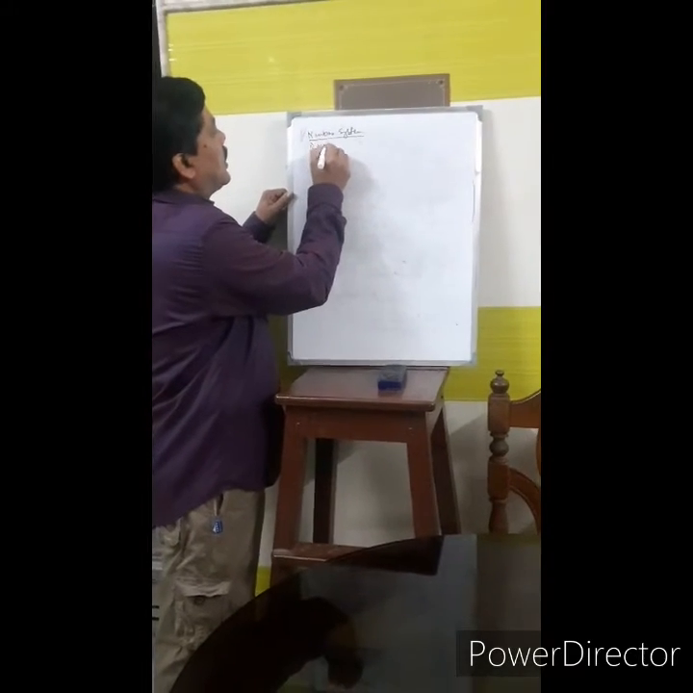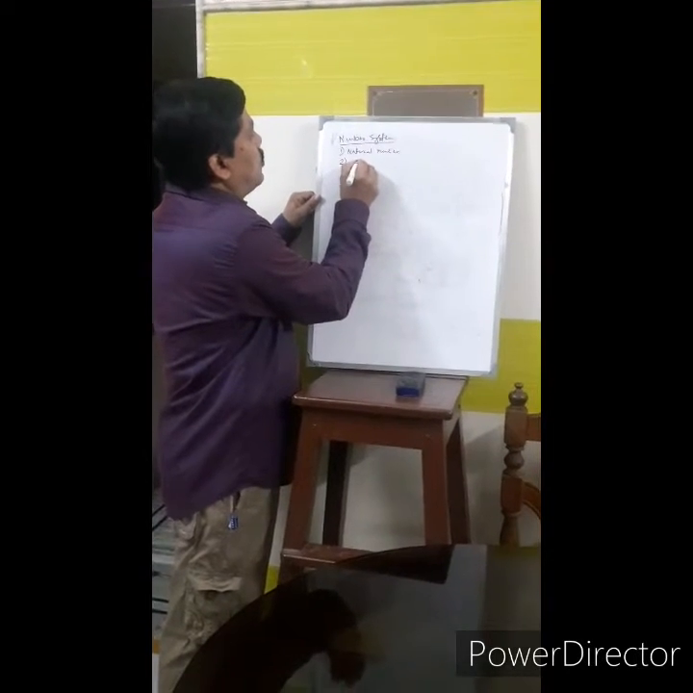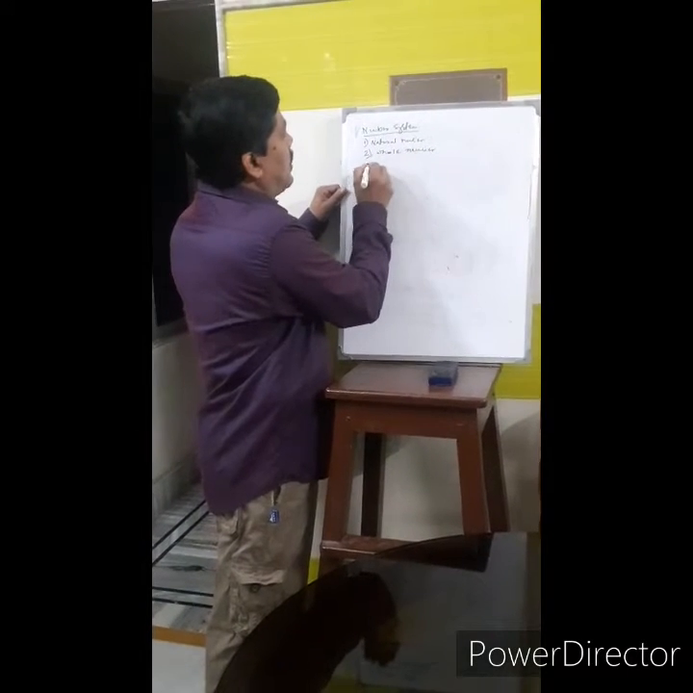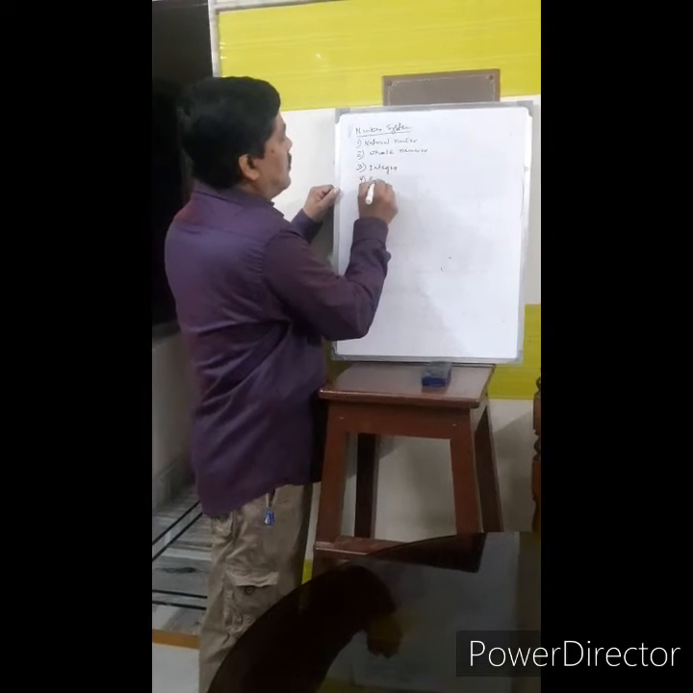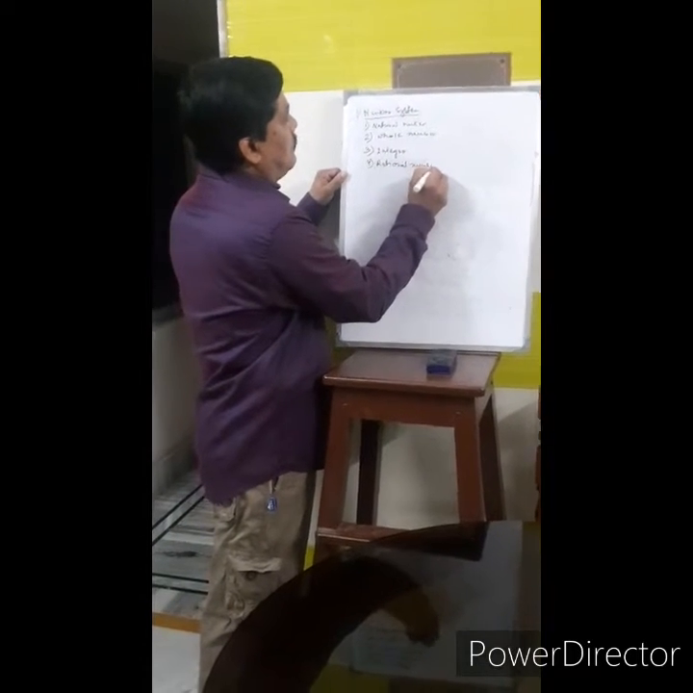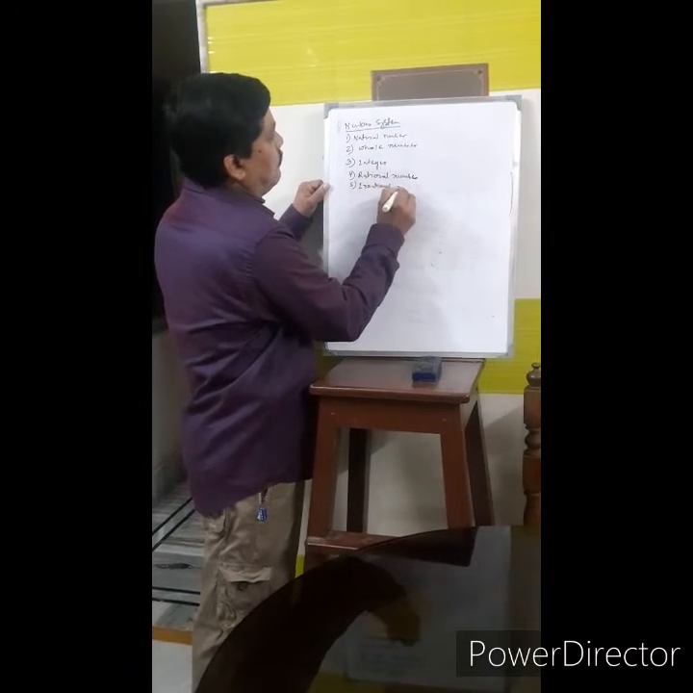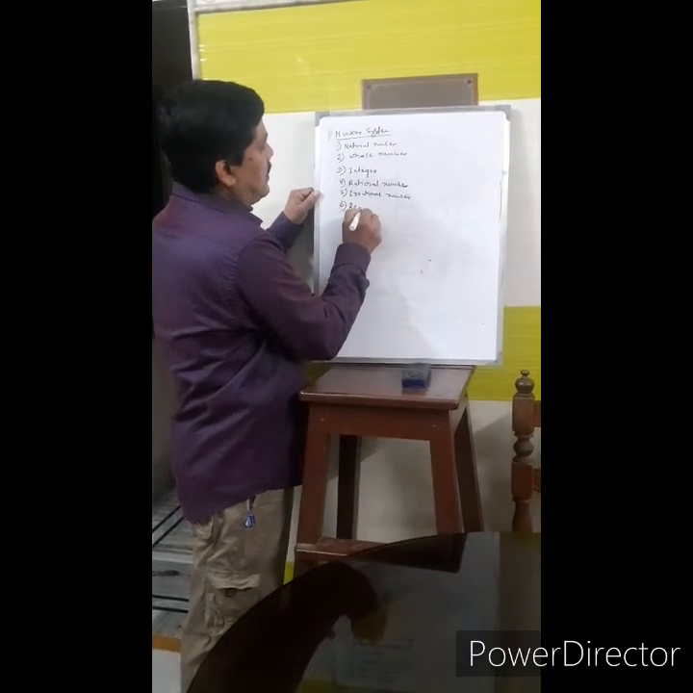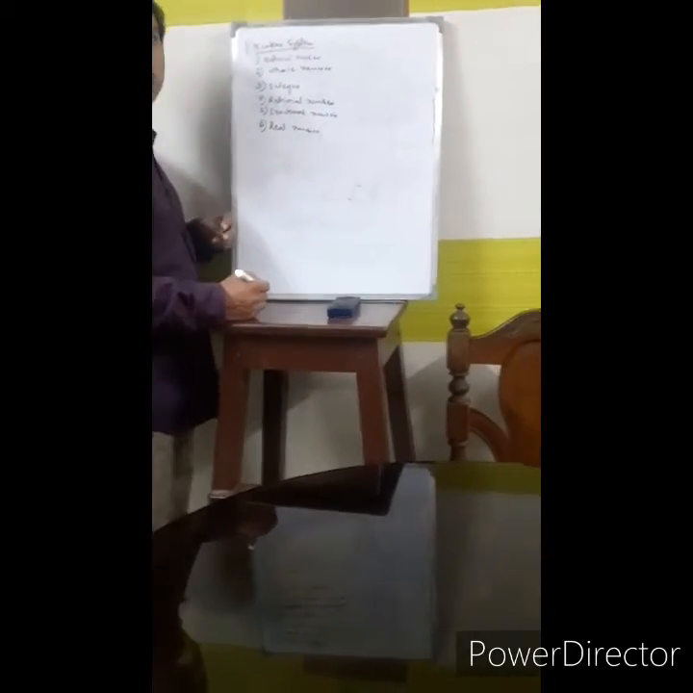Number one, natural number. Number two, whole number. Number three, integer. Number four, rational number. Number five, irrational number. Number six, real number. So let us come to the natural number.